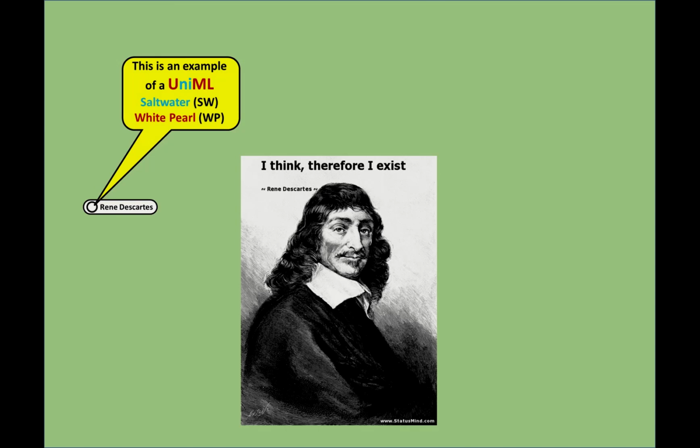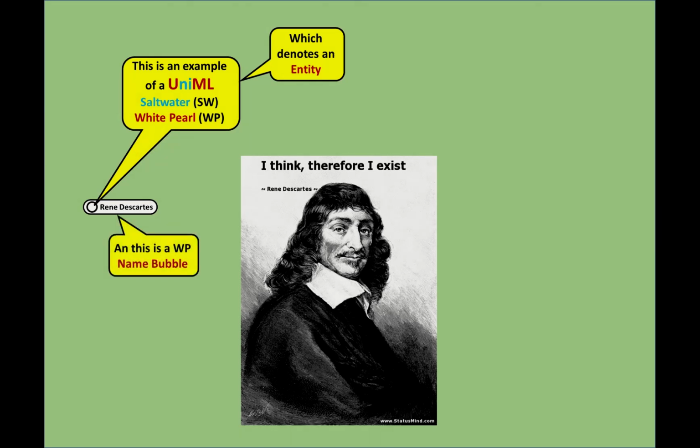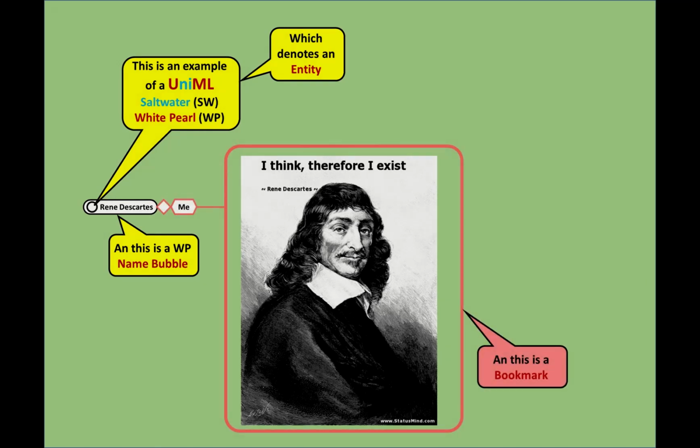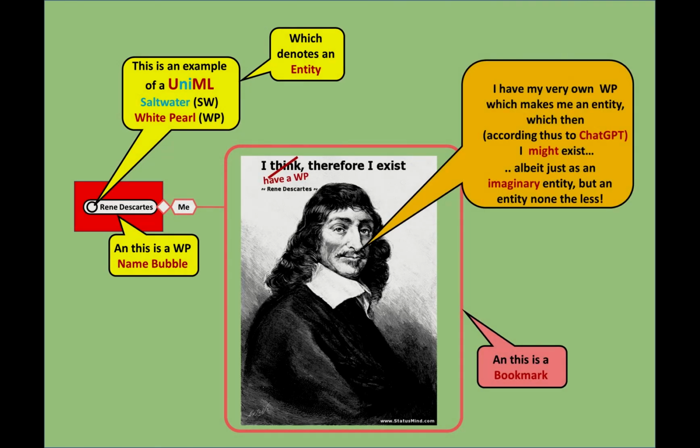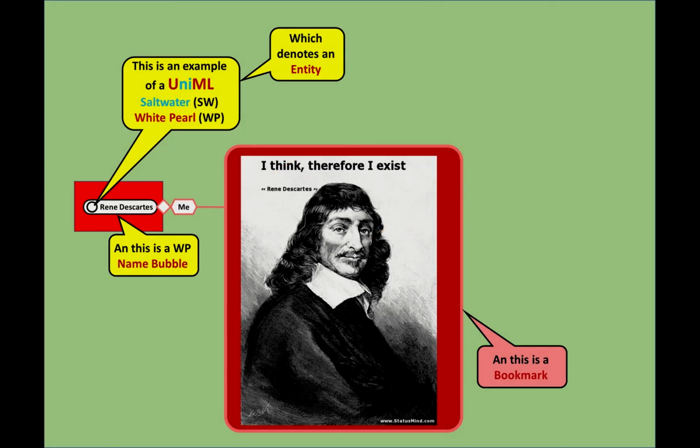So this is an example of a UniML saltwater white pearl, which denotes an entity. And here is this white pearl's name bubble, Rene Descartes. And this is a bookmark that connects the white pearl entity called Rene Descartes to the actual Rene Descartes, or at least a drawing of him.